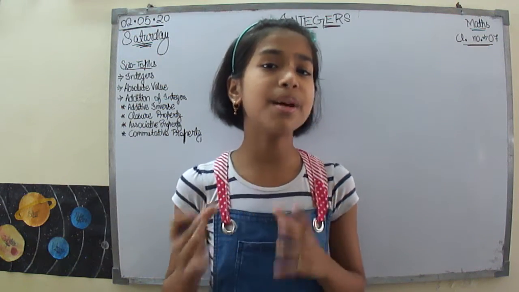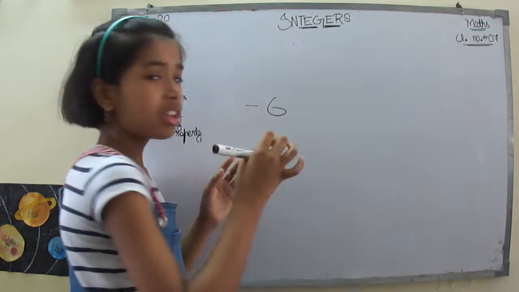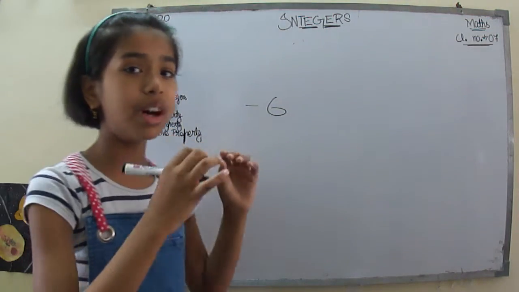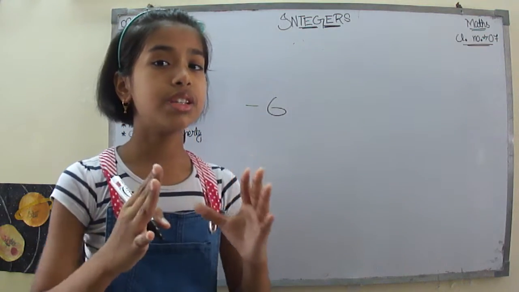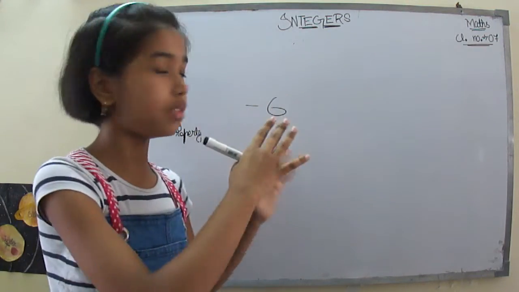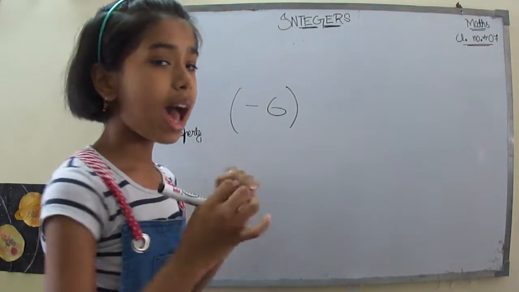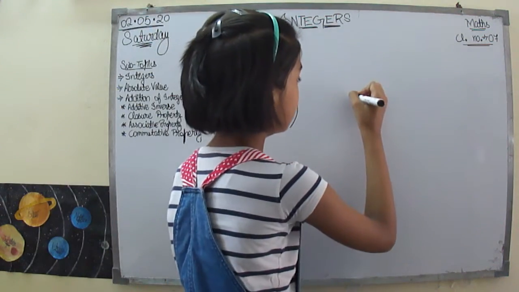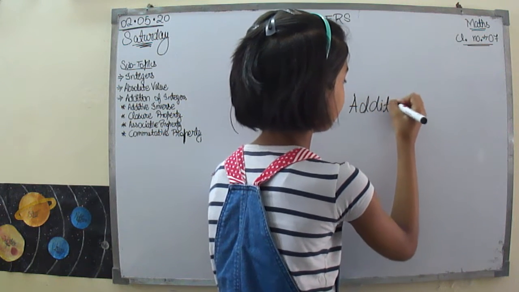Take a number like minus 6. An additive inverse of a number is the number which, if I add it, that means like, take that this is a negative 6 and I have its additive inverse.